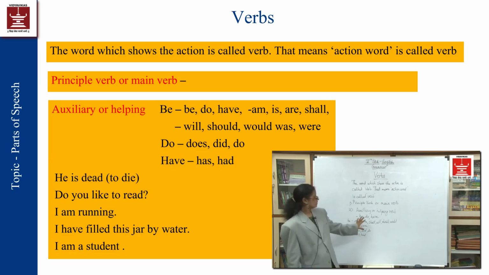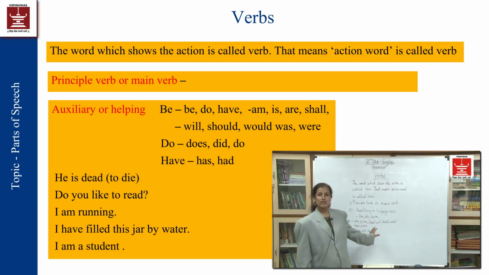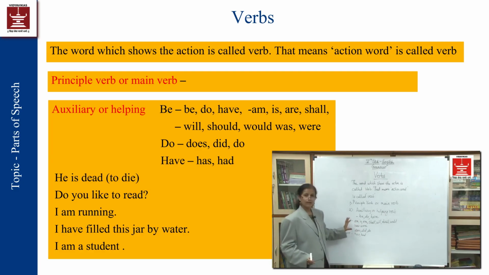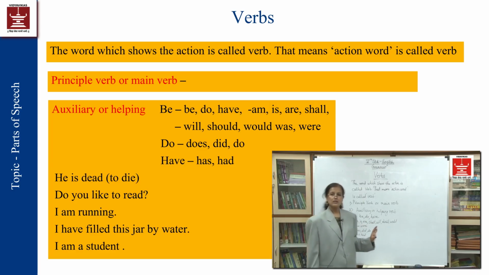These are the words which are used to help the main verb. There are thousands of main verbs, and these helping verbs are all the time used to form the sentence or to form the question.